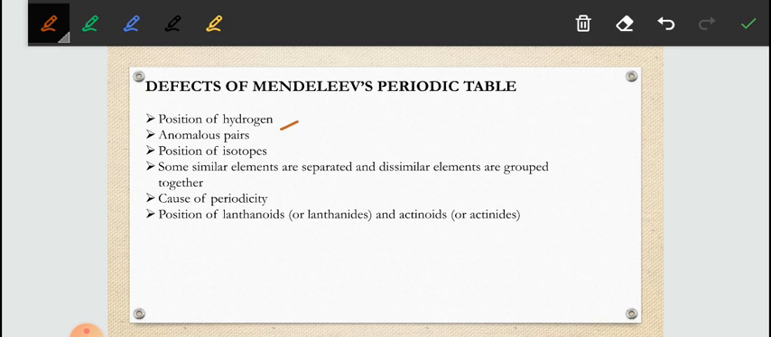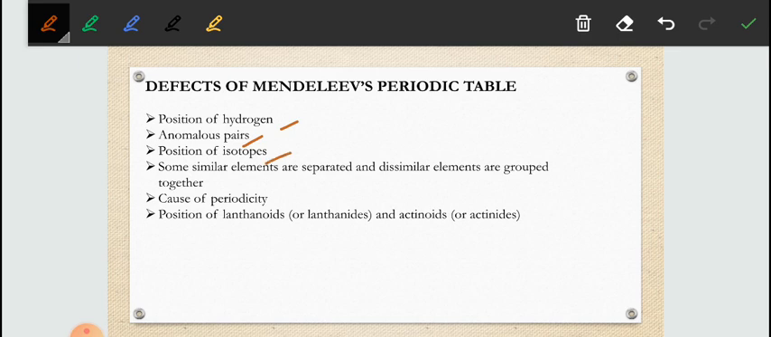Then the second was anomalous pairs. Although Mendeleev said we have to place elements according to their atomic mass, later on he arranged some elements not according to their atomic mass but according to their properties. For example, argon was placed before potassium, and cobalt is placed before nickel. So he was not justifying his own law.